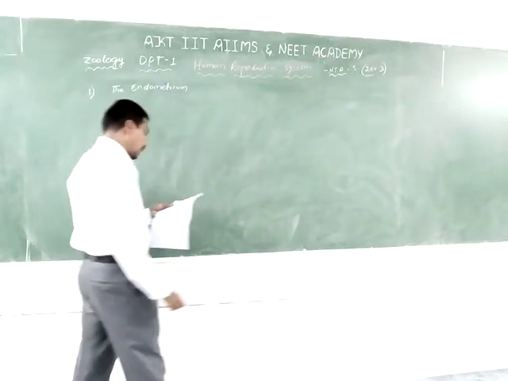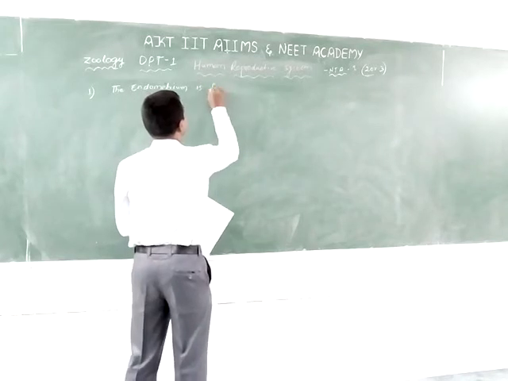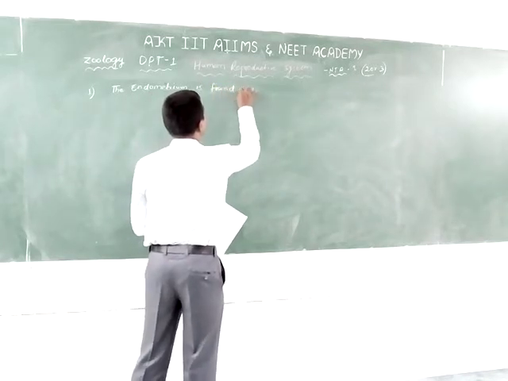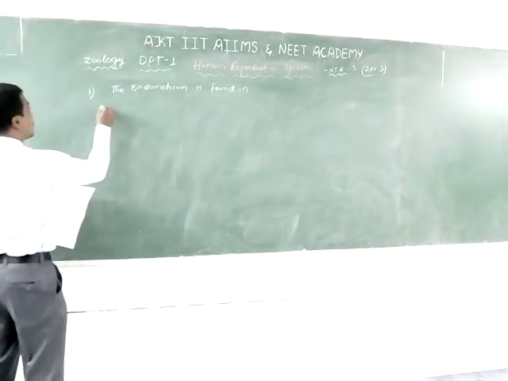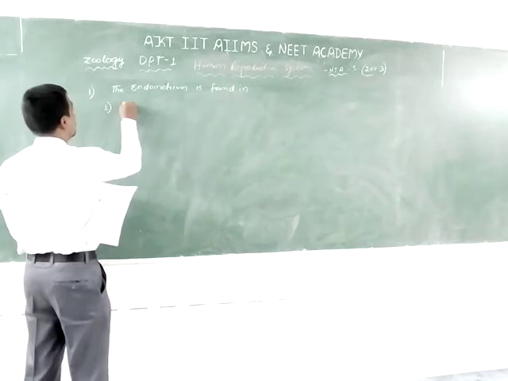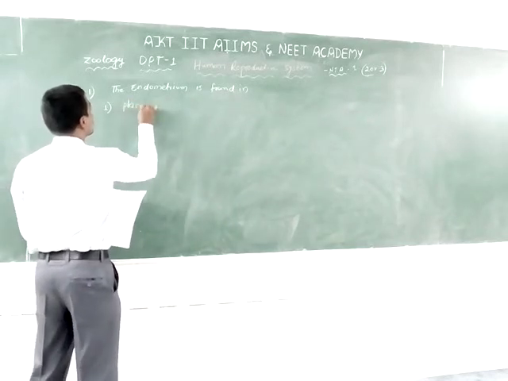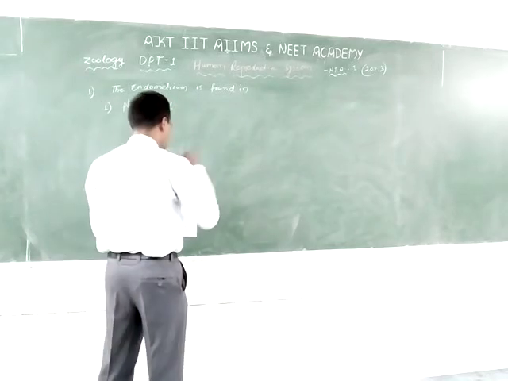The endometrium is found in. The first option is the placenta of mammals.